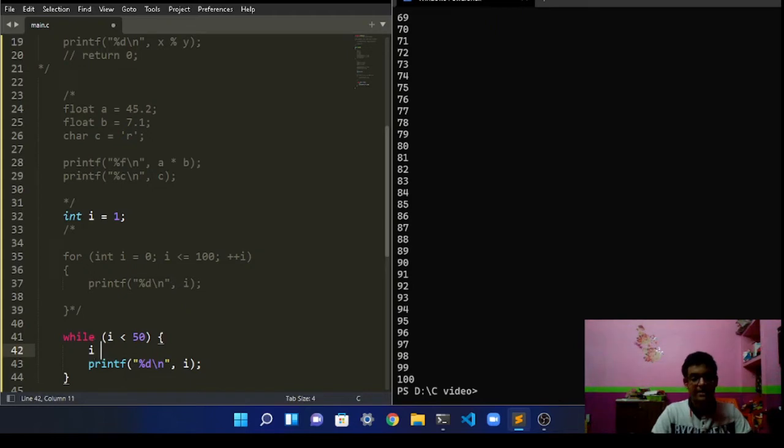You can do I is equal to I plus 1. This is a way of incrementing I by 1.